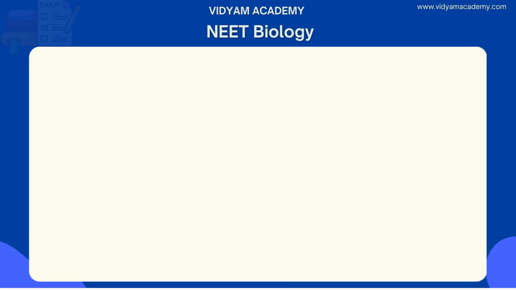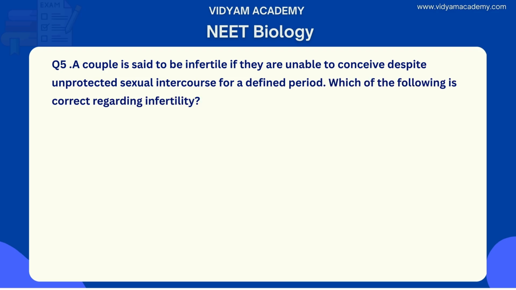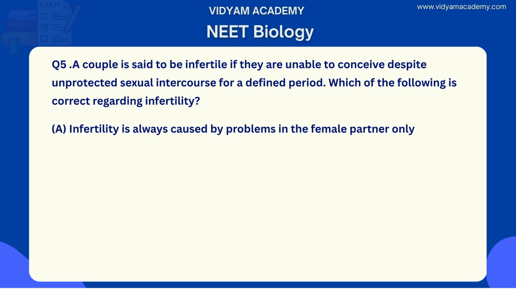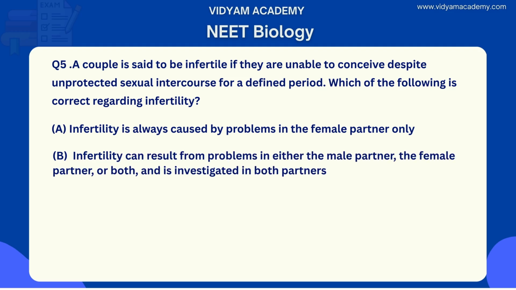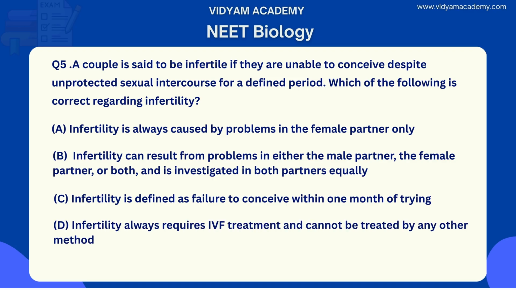Next, move to question number 5. A couple is said to be infertile if they are unable to conceive despite unprotected sexual intercourse for a defined period. Which of the following is correct regarding infertility? Option A, it is always caused by problems in the female partner only. Option B, infertility can result from problems in the male partner, female partner, or both, and is investigated in both partners equally. Option C, infertility is defined as a failure to conceive within 1 month of trying. Option D, infertility always requires IVF treatment and cannot be treated by any other method.